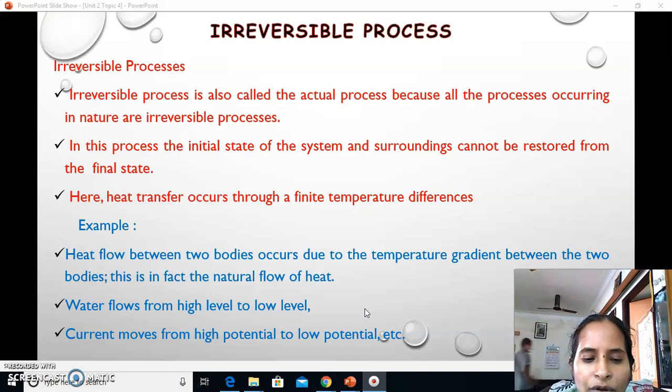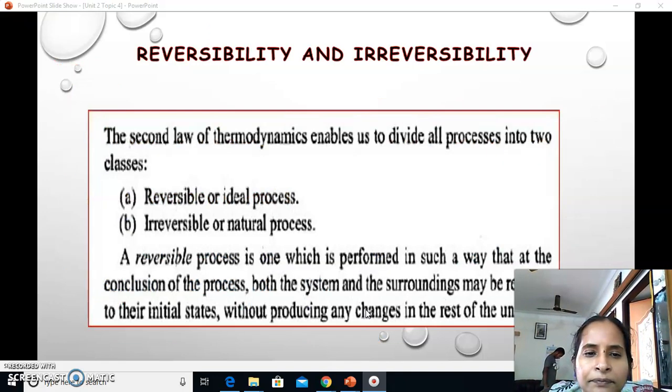So these irreversible or real processes are whatever happens in the universe. Reversibility and irreversibility, and some other key points, have been added in these slides. The reversible or ideal process and the irreversible process are the only natural processes occurring in this universe.